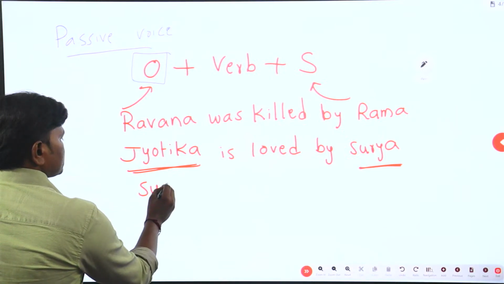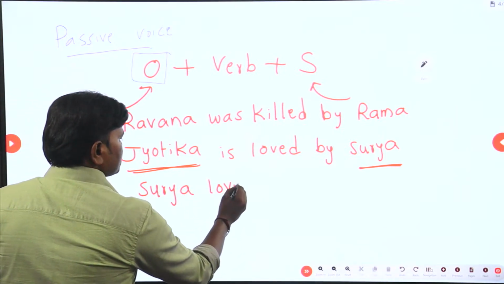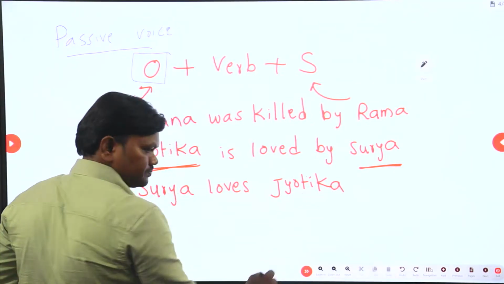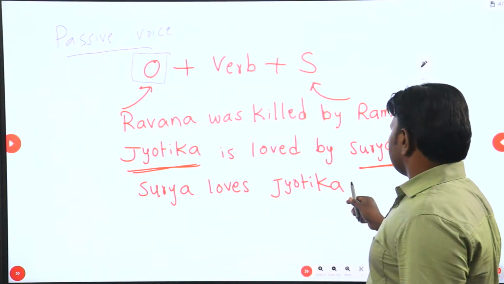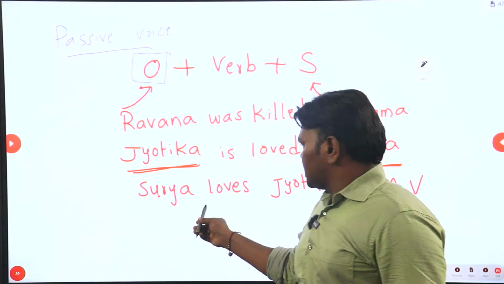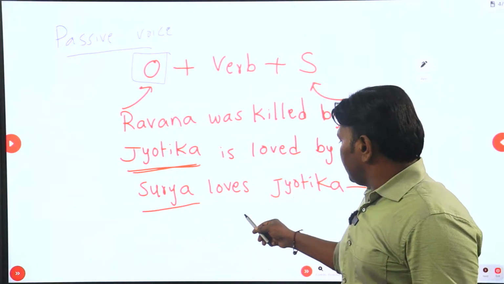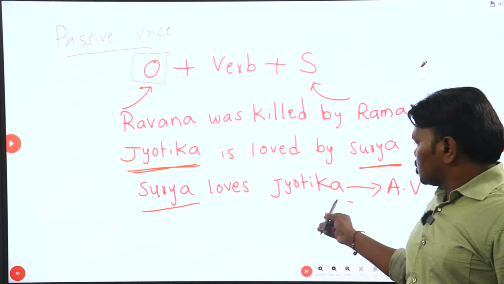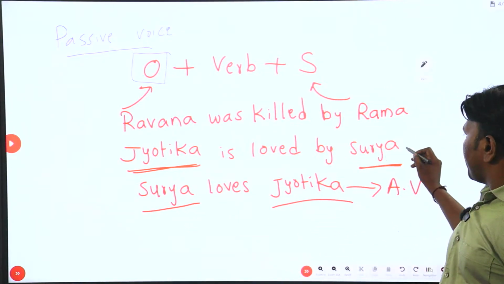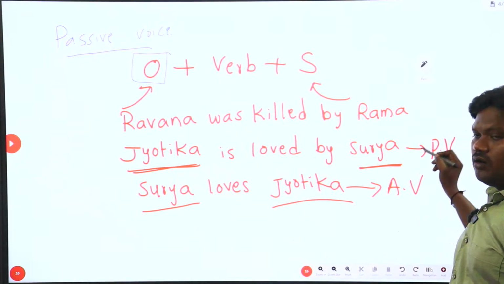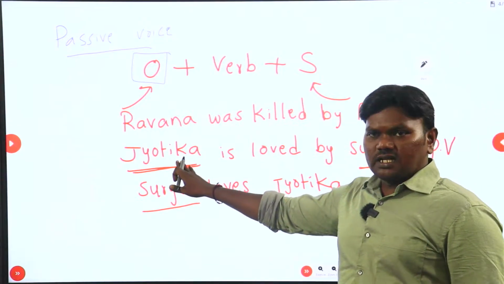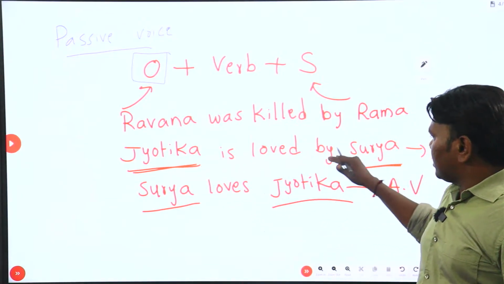If you understand, in the previous example also, I'm writing that here just to make you understand again. Surya loves Jyotika. Look at this carefully. I said this is active voice. In active voice, the subject Surya is loving the person called Jyotika, and this Jyotika is the object for us. This is active voice. When it comes to passive voice, listen carefully, focus here, pay your 100% attention here. The person Jyotika is loved by Surya.